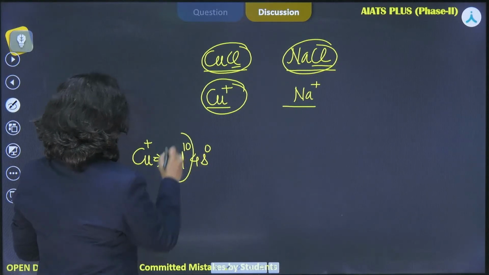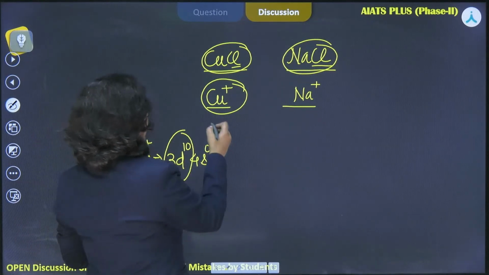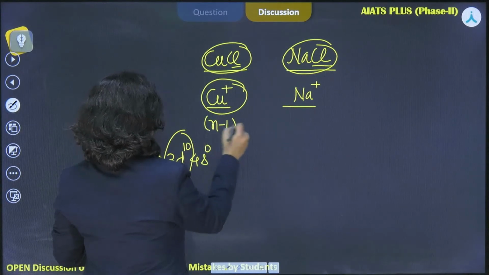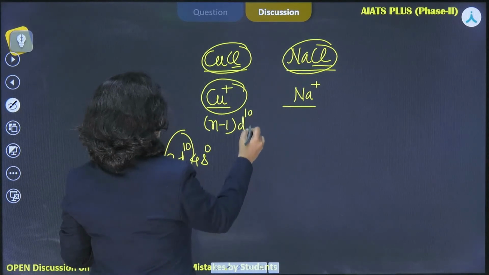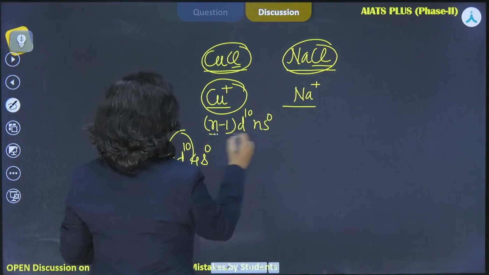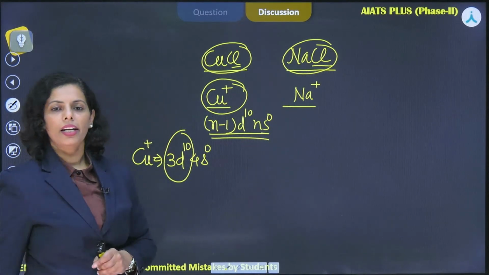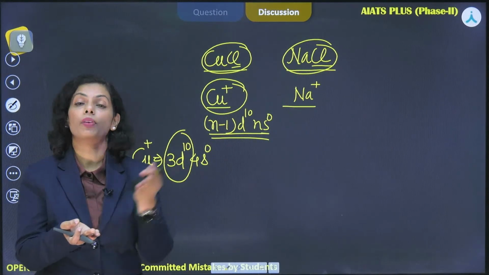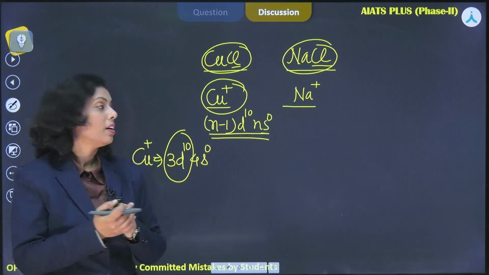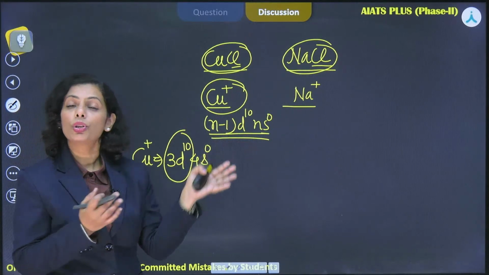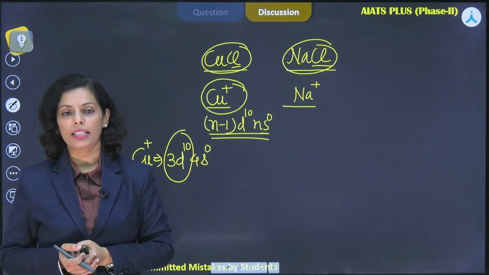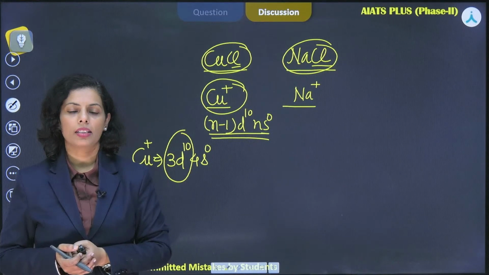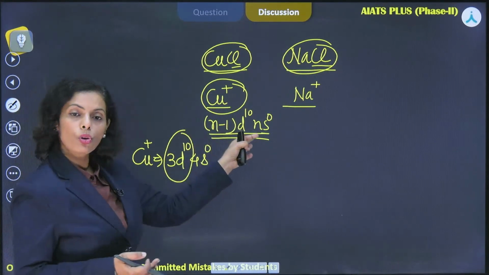Now, 3d10, or simple to say that (n-1)d10 ns0. Right? It shows that this has the completely filled subshell, the completely filled valence shell, and it's a pseudo noble gas configuration. Right, Samrat. So this is pseudo noble gas configuration.